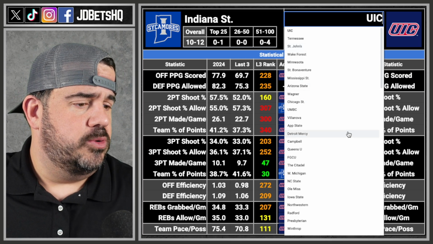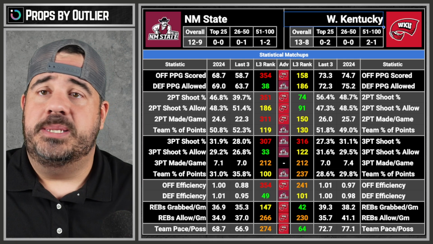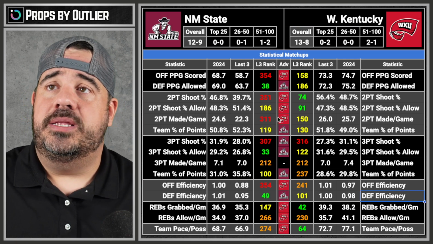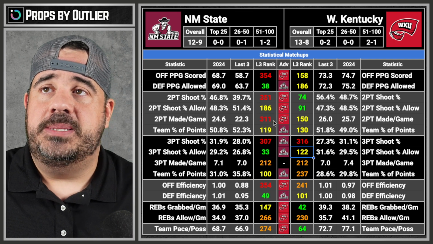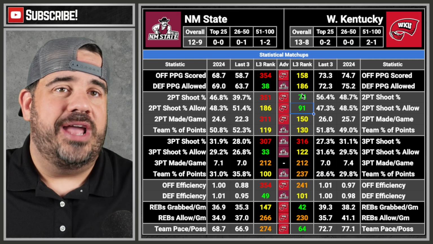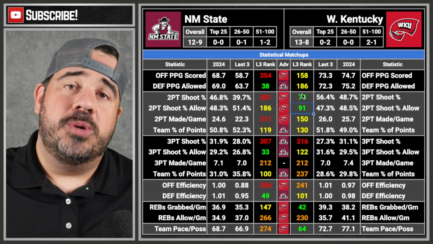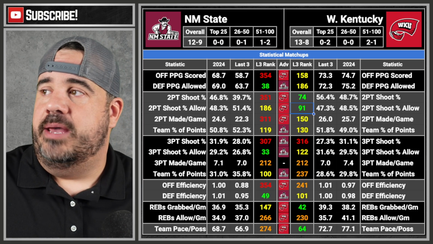From here, we're going to New Mexico State and Western Kentucky. And this is a 4-advantage game, and we can see the numbers. Western Kentucky, double defense. So defense is 3 defenses. So we could go under here. We could go Western Kentucky. We got 3 out of 4. It's not a 4 spot. 4 is where we want to be ideally, but I mean, those are rare. It's rare to get those, but hey, what can you do?